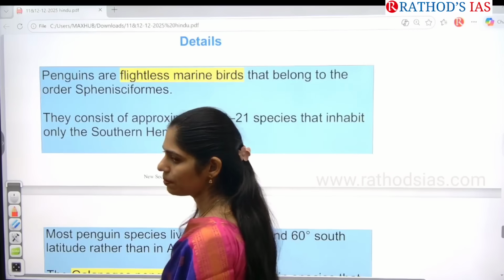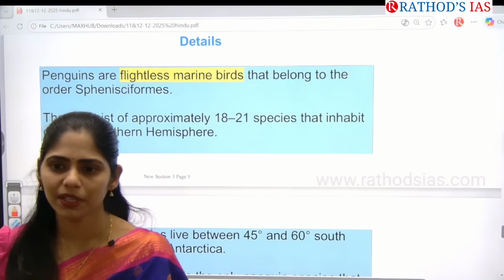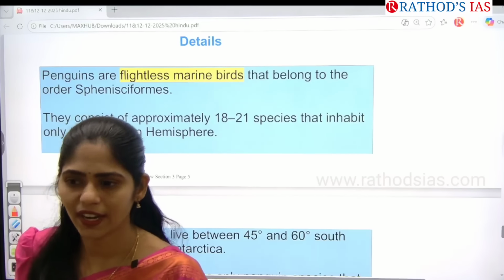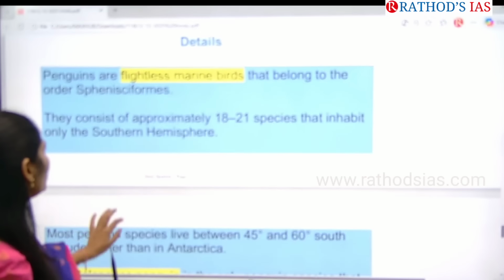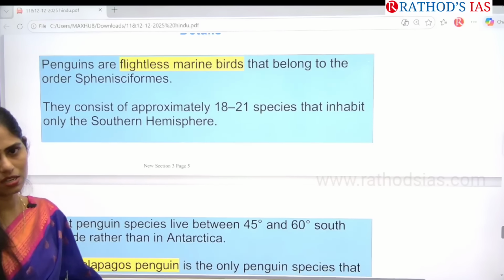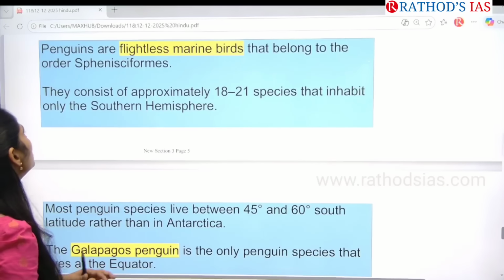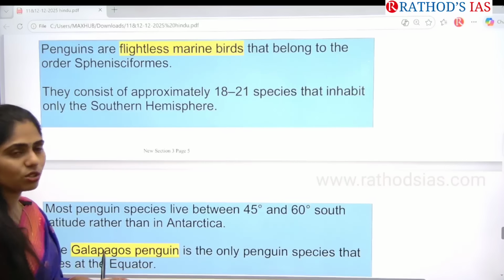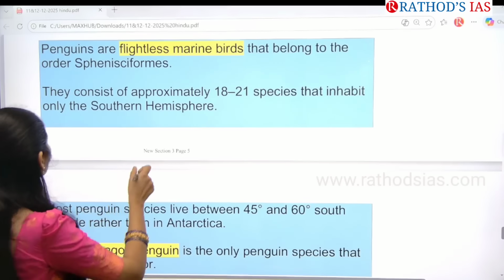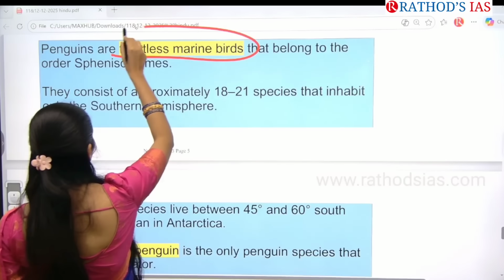Have you seen these penguins, how they are? Will they fly? No. Penguins are flightless marine birds. They are seen in marine areas and they belong to the order Sphenisciformes. No need to remember that. Just remember that they are flightless marine birds.